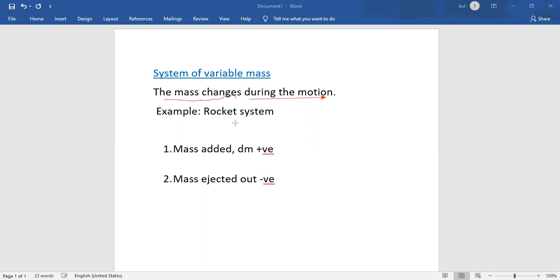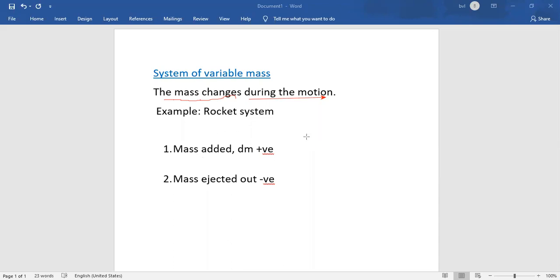Also, the gas jet, which is ejected out through the combustion of fuel through the nozzle tail of the rocket, reduces its mass. So the rocket system is the example for variable mass.